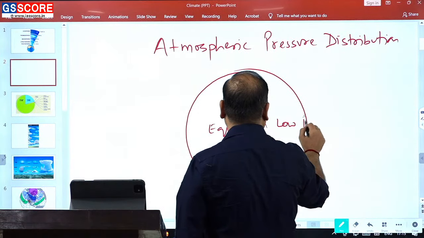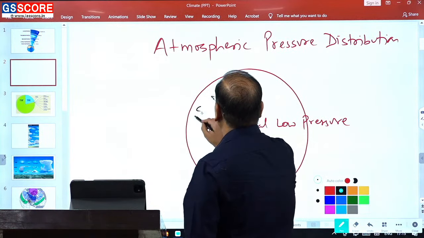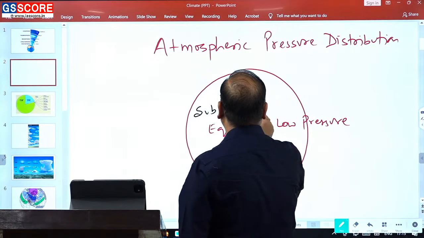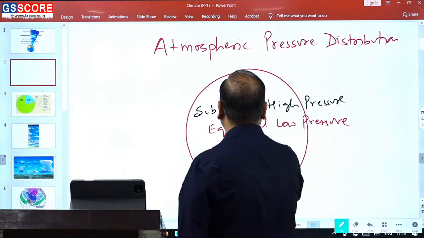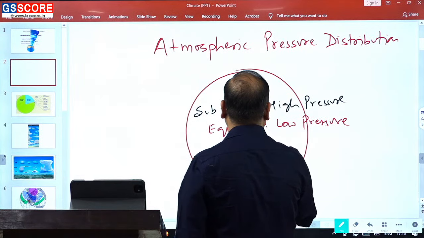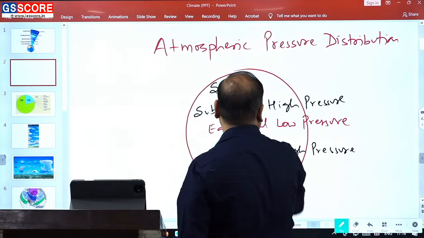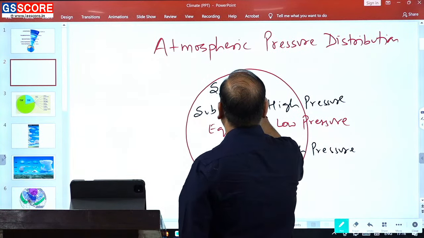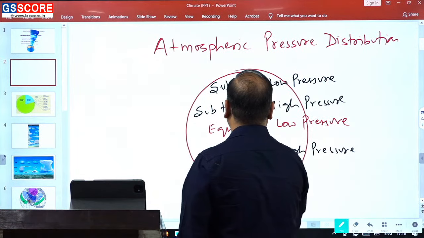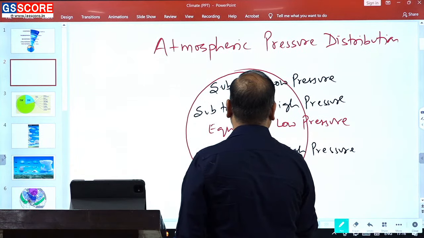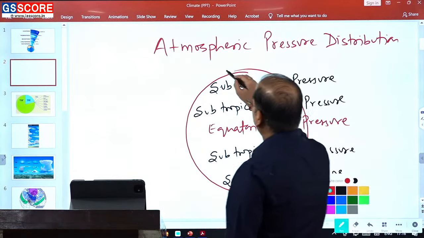equatorial low pressure belt, subtropical high pressure belt, then we have a subpolar pressure belt, and then we have a polar high pressure.